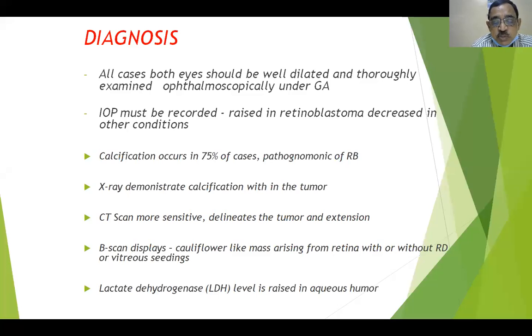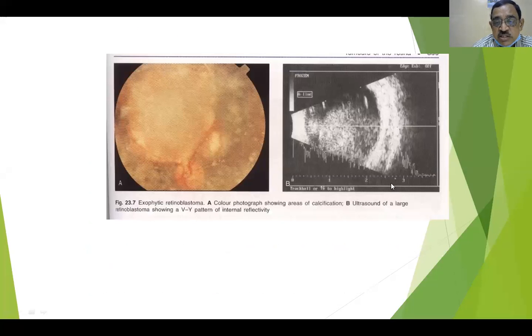And a B-scan displays a cauliflower-like mass or a tumor arising from the retina with or without retinal detachment and with or without vitreous seeding. And lactate dehydrogenase, LDH level, is raised in the aqueous in case of retinoblastoma.